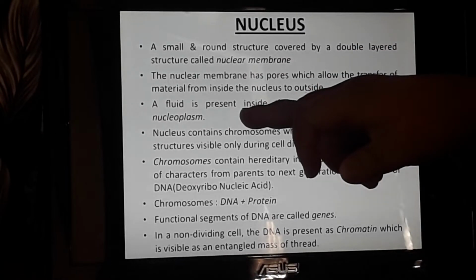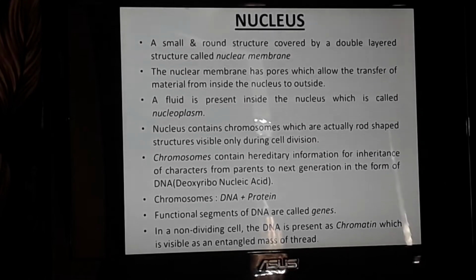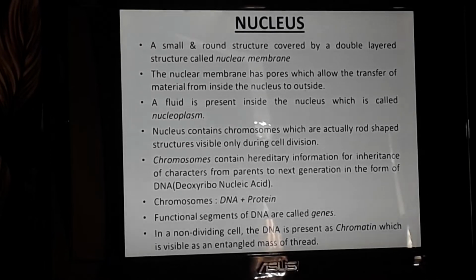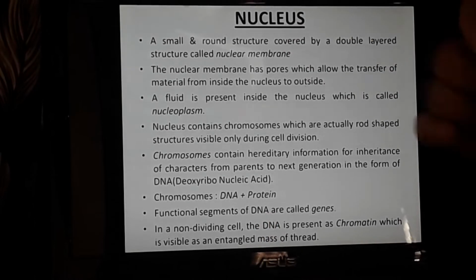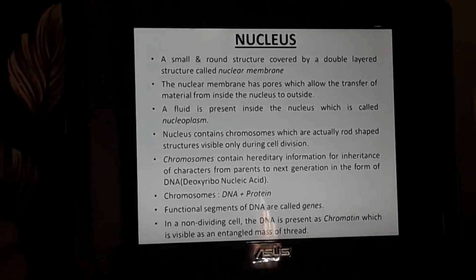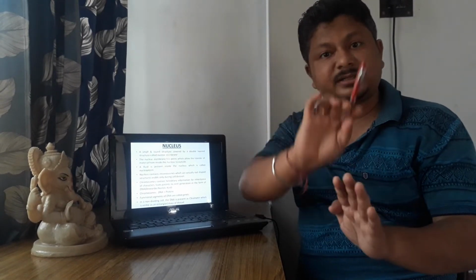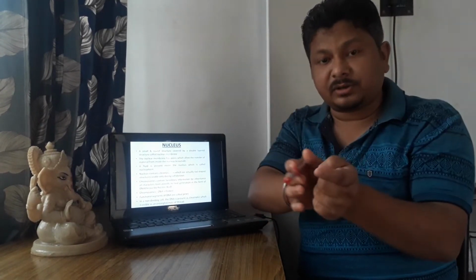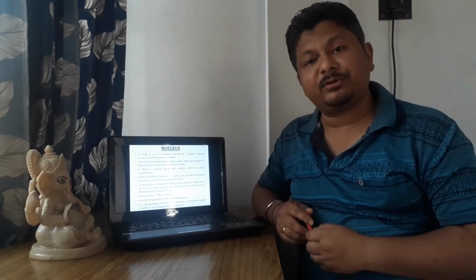Now if you talk about the composition of the nuclear membrane, or what is present inside the nuclear membrane, inside the nuclear membrane you have nucleoplasm. I just said the nuclear membrane is present on the outer portion. In the inner portion you have the nucleus. The entire structure is the nucleus. Please understand, the entire structure is the nucleus. The outer cover is called the nuclear membrane, and inside the outer cover there is a semi-liquid type of substance which is called the nucleoplasm.